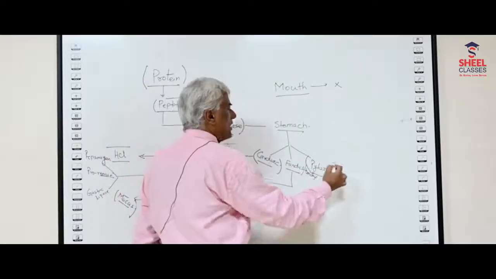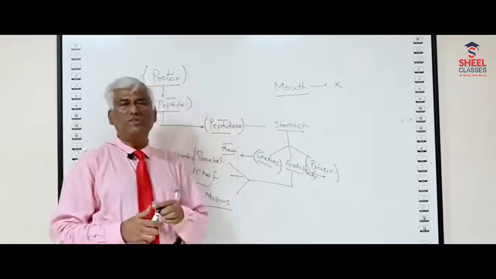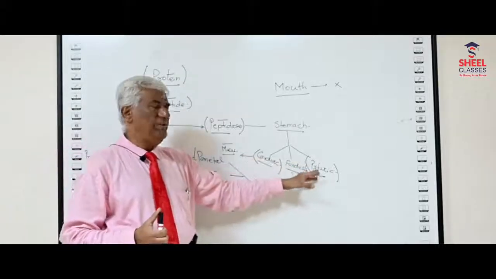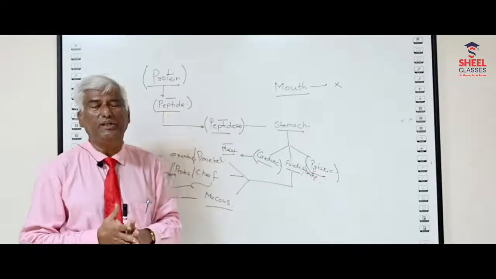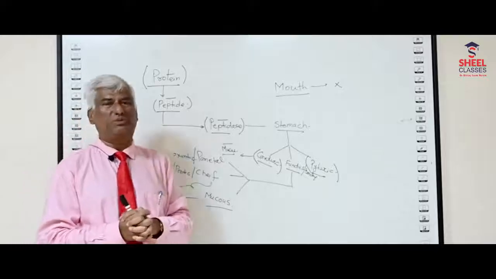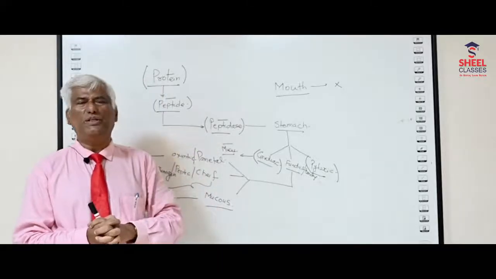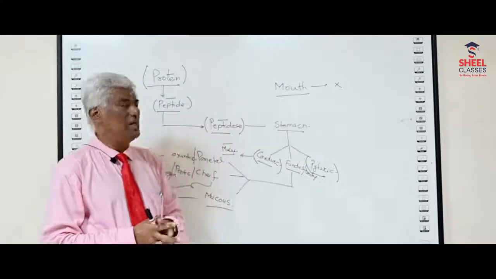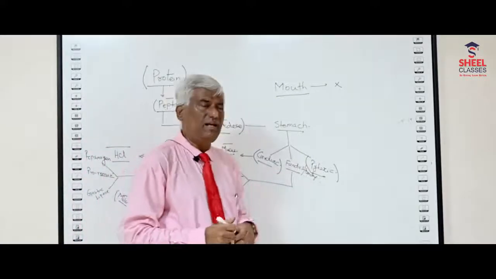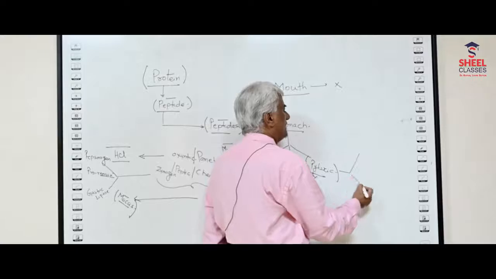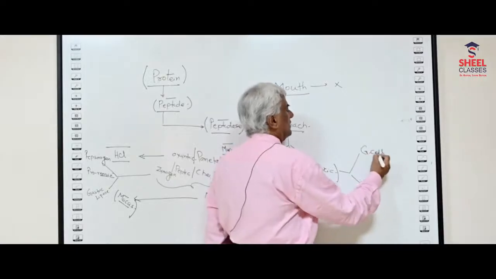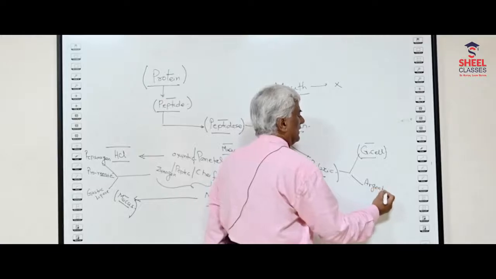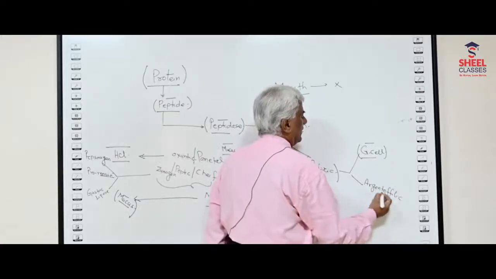But so far as the pyloric part is concerned, there was a question in the AIIMS exam some three years back: whether the pyloric region of the stomach secretes enzyme or not. No, my dearest friend, the pyloric part is not going to secrete any enzyme. It is going to secrete hormone. There are two specific types of cells present in the pyloric part: the G cell, and the second one is called the argentophilic cell.